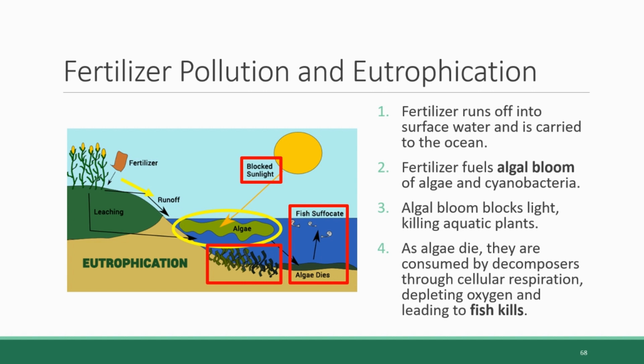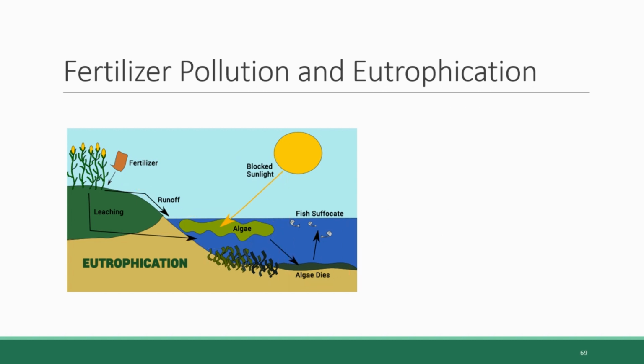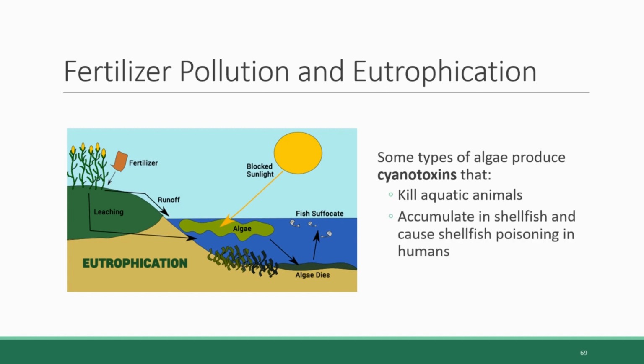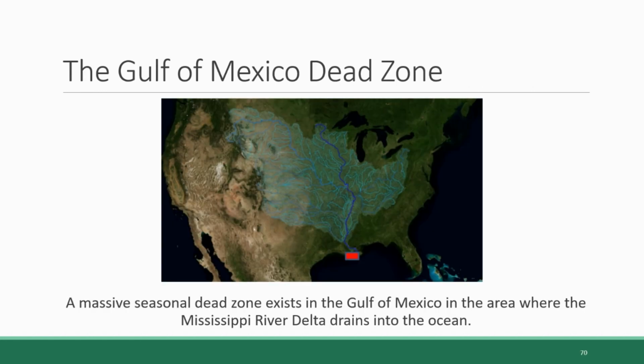When this happens on a large scale, it's called a fish kill, which is a mass death of fish that have suffocated after an algal bloom. And as if that wasn't enough, some of these types of algae that are involved in these blooms produce toxic compounds called cyanotoxins that can directly kill aquatic animals and can also accumulate in shellfish and cause food poisoning in humans when those shellfish are harvested and consumed.